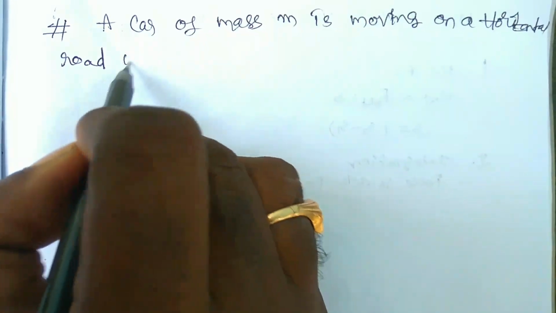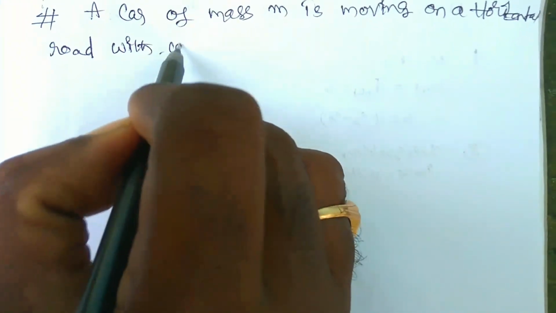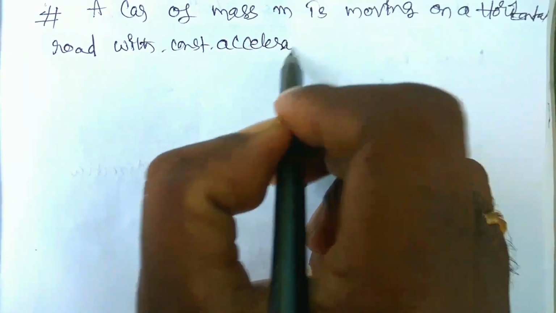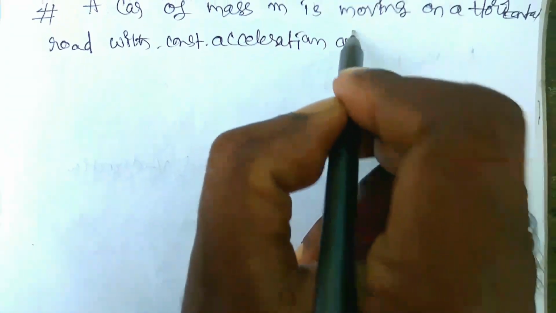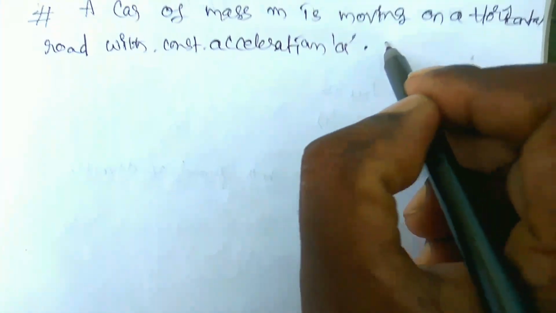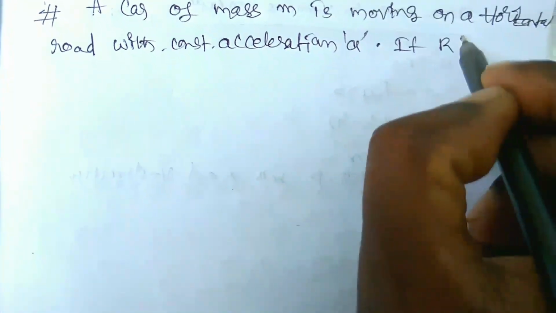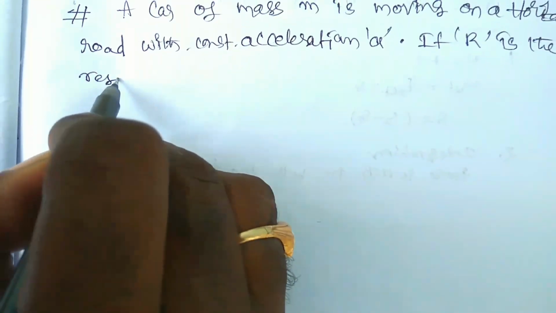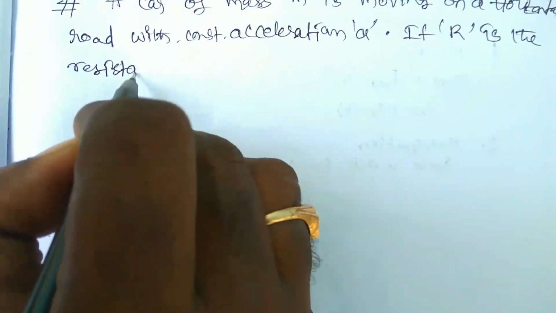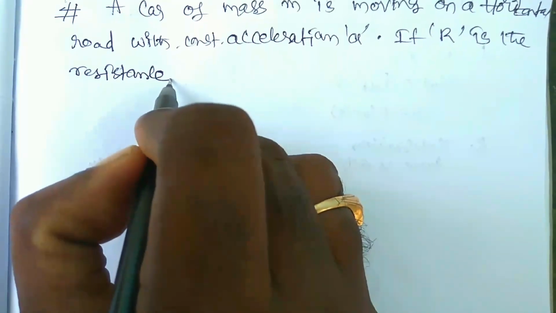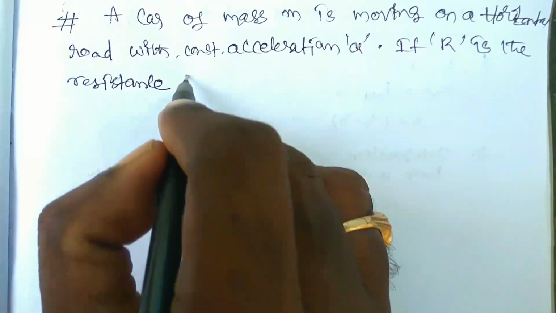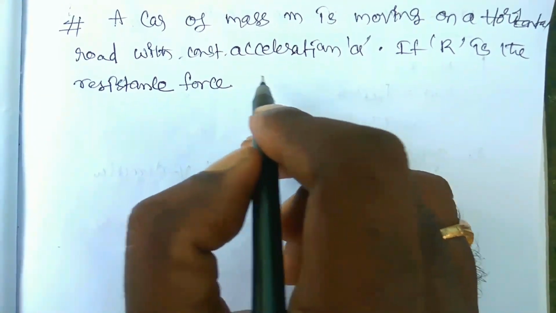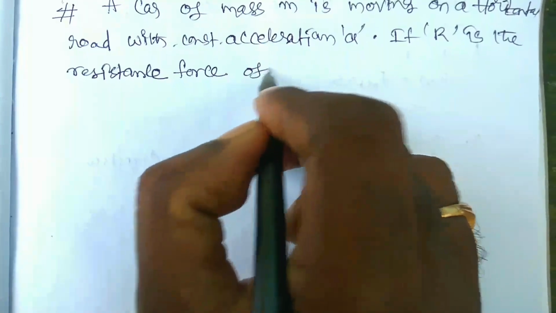With constant acceleration a. If R is the resistance force, so resistance force means a force which acts to decrease the motion of the body, the resistance force offered to its motion.